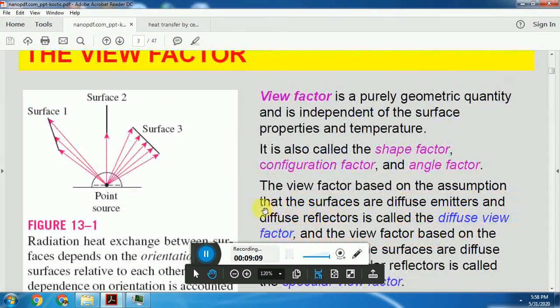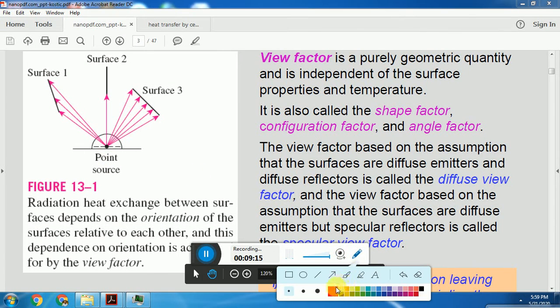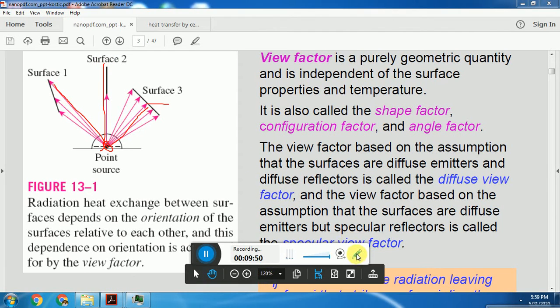Here we can see, if radiation is emitted at point P, all the radiation emitted at point P will not reach the surface 3. Some portion will reach the surface 3, some portion of the radiation will reach the surface 1, and some portion of the radiation will reach the surface 2. View factor gives us a sense of what portion of the radiation from one surface reaches the other surface. Therefore view factor is very important here.